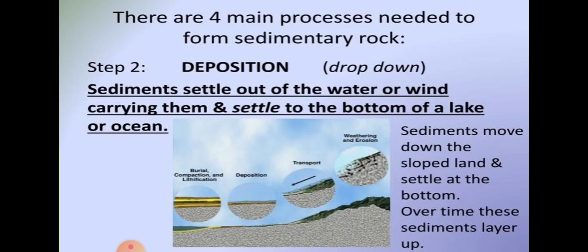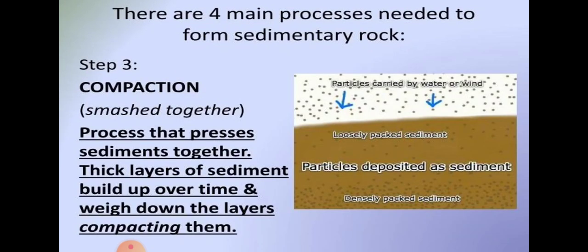So those sediments are like sheets, getting layered on a particular surface. Another layer will come up, and that layer will again be deposited. Another layer will come up, that will again be deposited. So this deposition makes the sedimentary rock appear. The another process of sedimentary rock is compaction. Compaction means smashed together, means getting lined up, getting layered up.